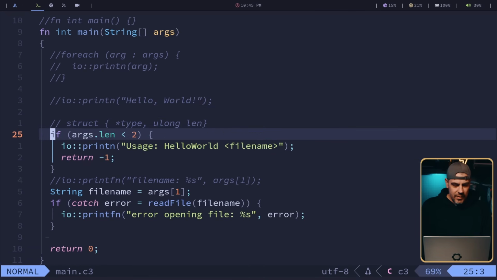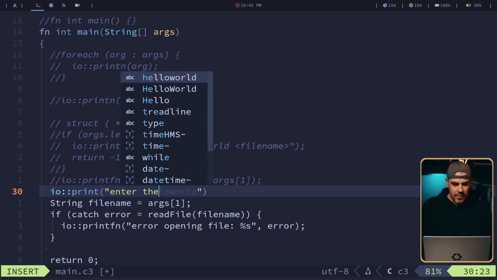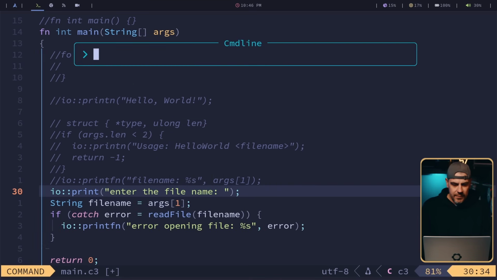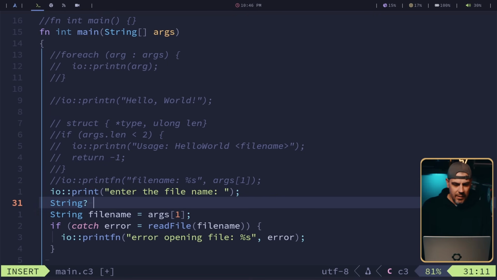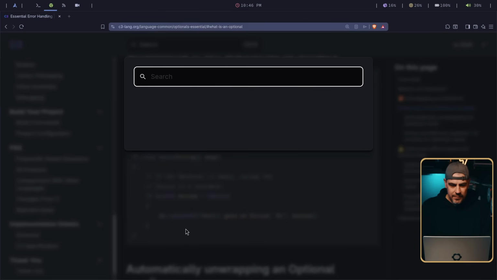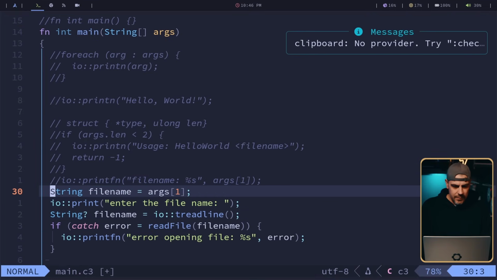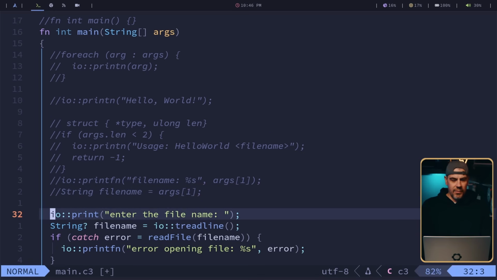Let's try this read line over here. Let's get user input. So we're prompting with print. Hey, the thing didn't go all the way over to the left. Maybe the LSP is starting to work again. Enter the file name. Probably want a space there. And then this is going to be an optional. It's going to be file name equals IO read line. It's automatically standard in. Yeah, stream, which default is standard in, so we should be able to type and it will go into the file name. Let me move this up here just so we have that as reference for later.